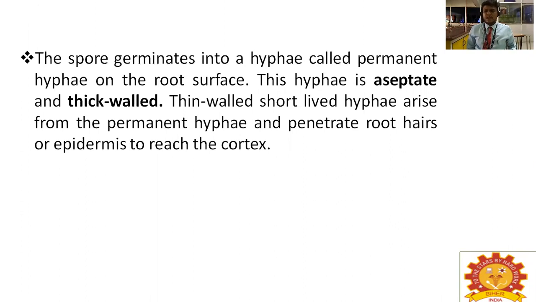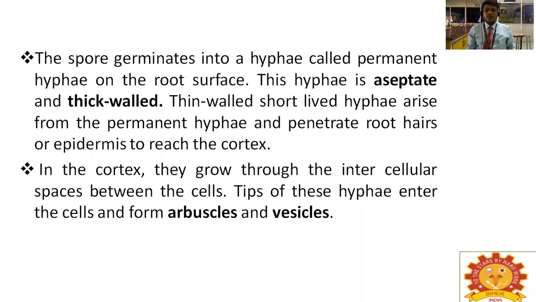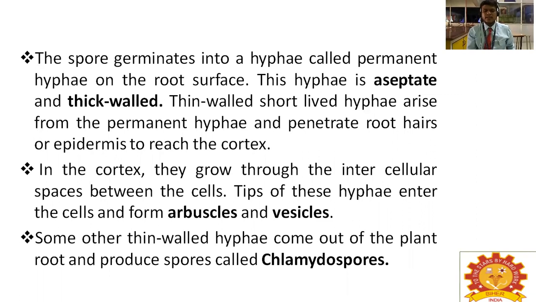Thin-walled, short-lived hyphae arise from the permanent hyphae and penetrate root hairs or epidermis to reach the cortex. In the cortex, they grow through the intercellular spaces between the cells. Tips of these hyphae enter the cells and form arbuscules and vesicles. Some other thin-walled hyphae come out of the plant root and produce spores that are called chlamydospores.